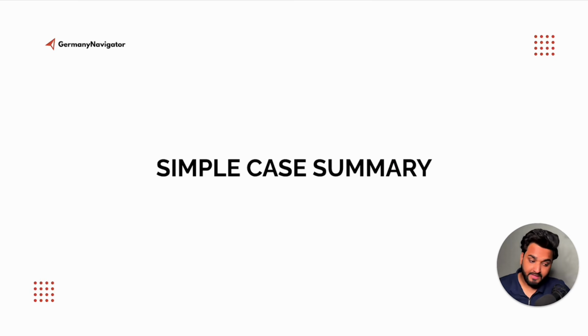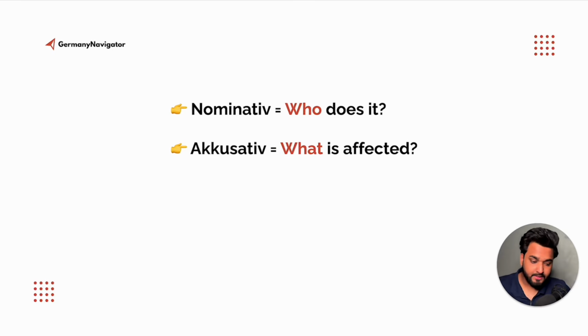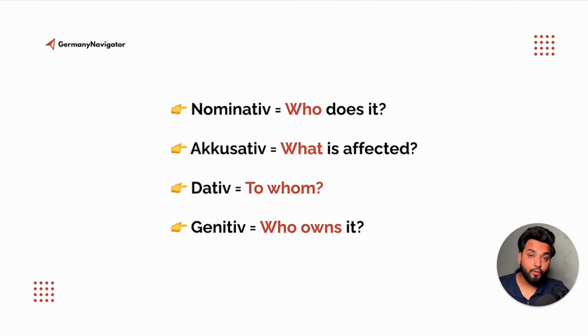Now let's go through the final simple case summary. The first one is nominative: who does it? Then accusative: what is affected? Then dative: to whom? And finally genitive: who owns it.